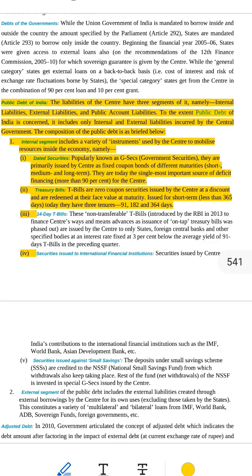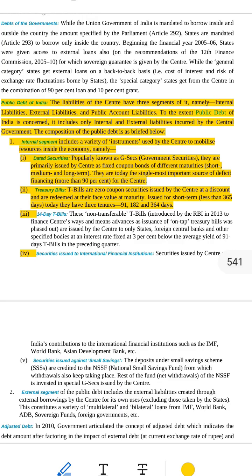Absolutely. Let's go even deeper and make this super simple, like you're 5 years old, and I'm the world's best teacher sitting next to you with a smile, ready to explain every word with care. Main topic: public debt of India. Let's understand what this really means in the easiest words ever.